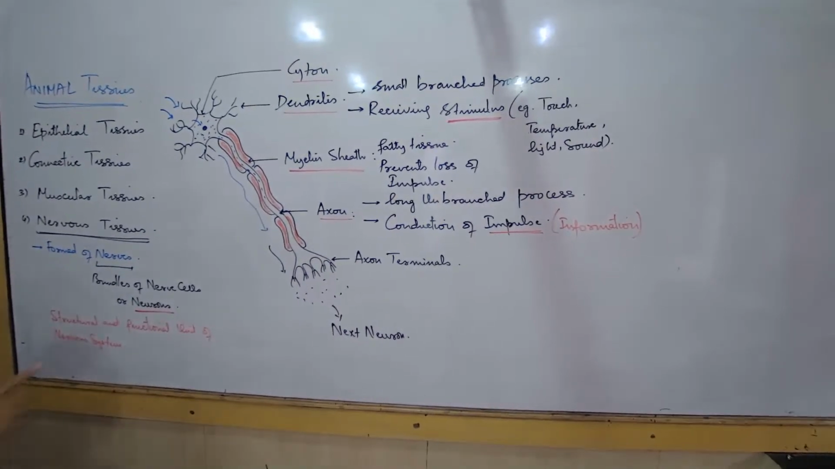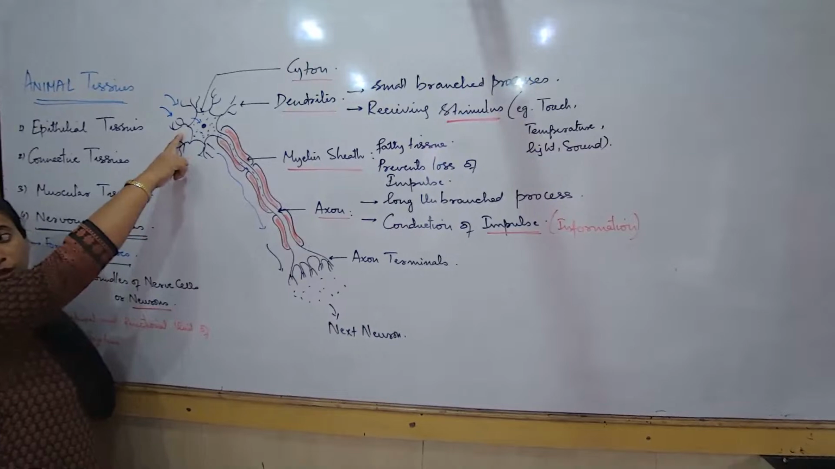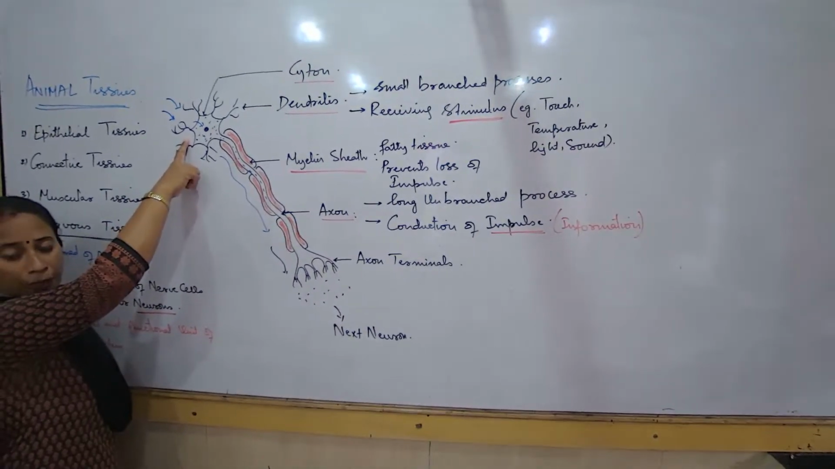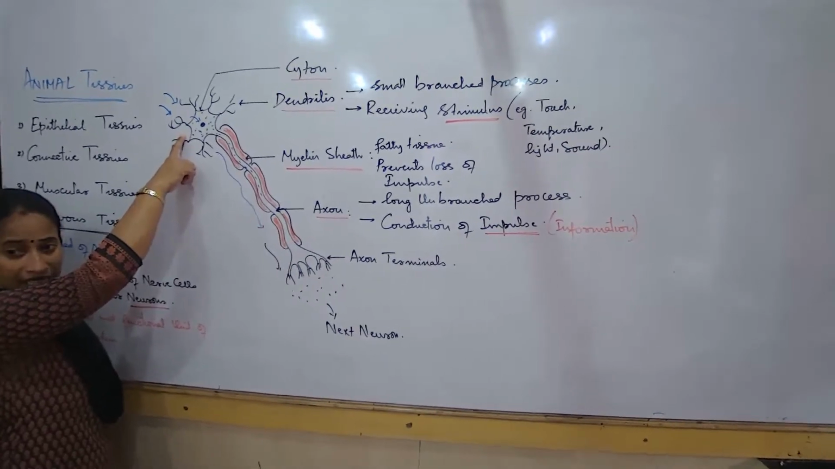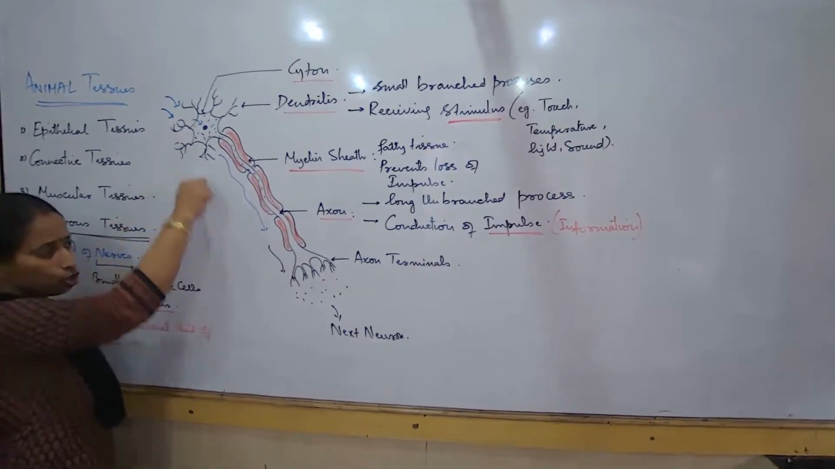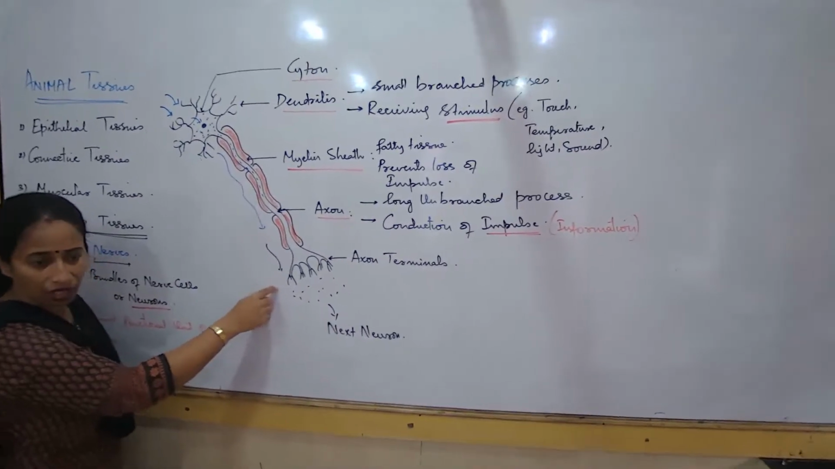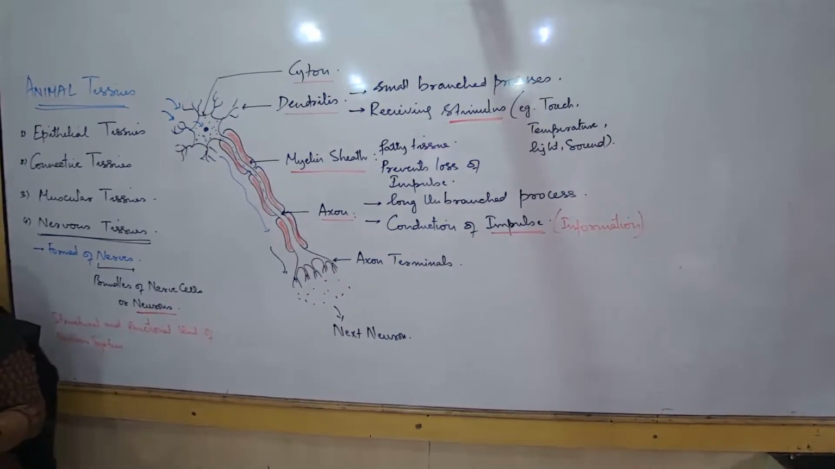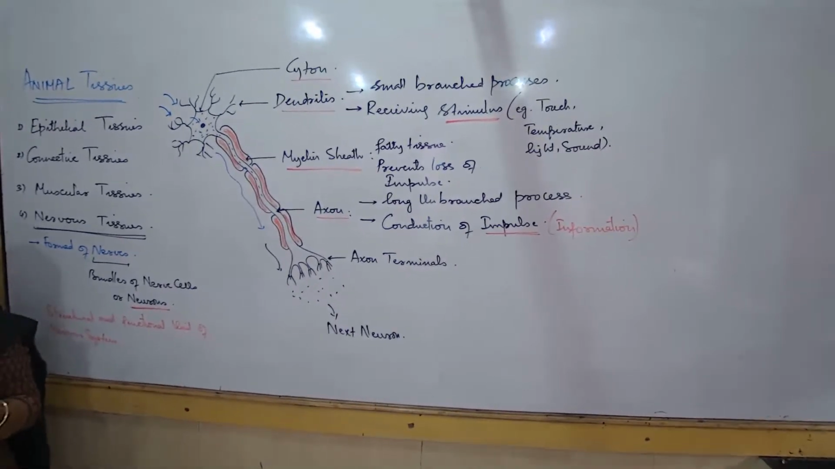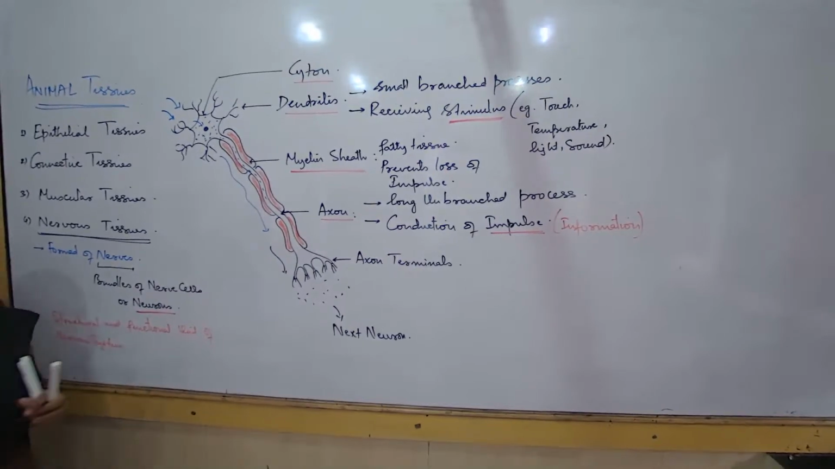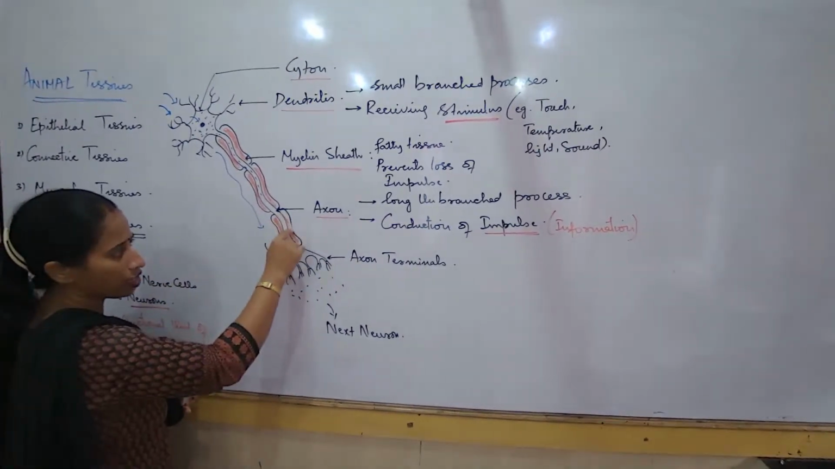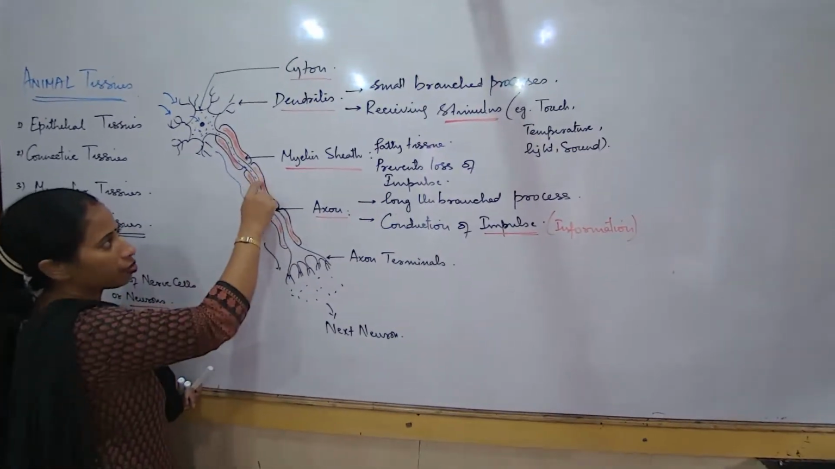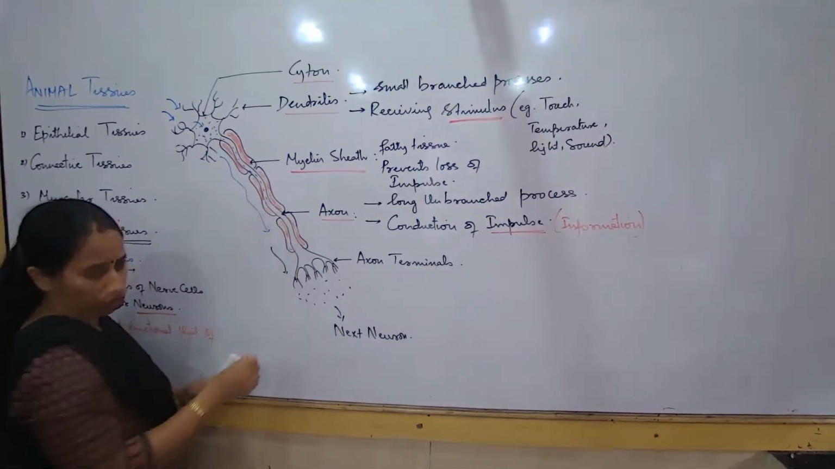Now that the information has been received by the dendrites, this message should pass down till here without any loss. Then your coordination and your response is much faster and more efficient. Suppose we don't have these myelin sheaths, or if it is all broken this way, what may happen if this myelin sheath is all broken or absolutely absent?